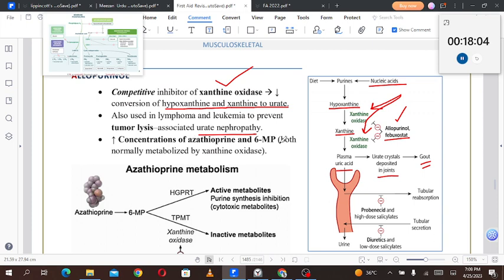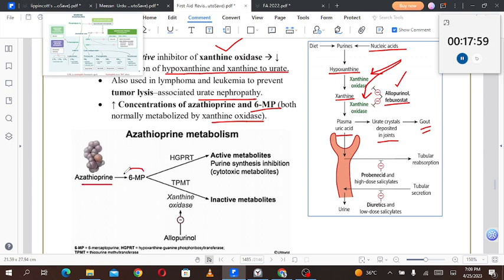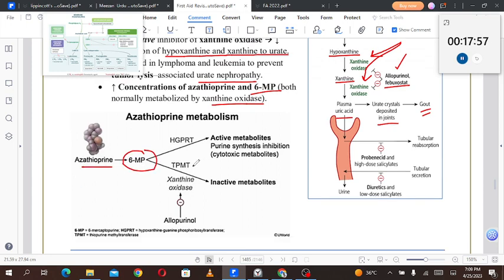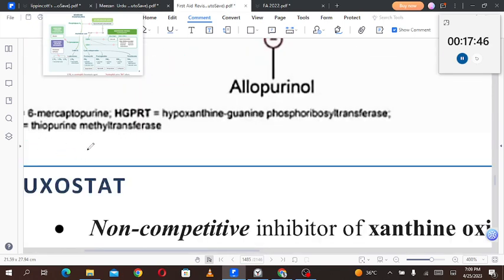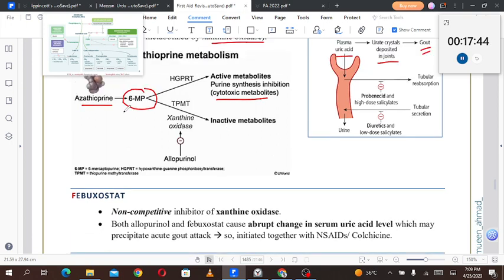It increases the concentration of azathioprine and 6-mercaptopurine, both normally metabolized by xanthine oxidase. Azathioprine is converted to 6-mercaptopurine. That goes through HGPRT to produce active metabolites, which cause purine synthesis inhibition and cytotoxic effects, and through TPMT, which means thiopurine methyltransferase. So 6-mercaptopurine, if acted upon by thiopurine methyltransferase and xanthine oxidase, is converted into inactive metabolites. Allopurinol will also inhibit this, and the azathioprine or 6-mercaptopurine will accumulate to toxic levels.